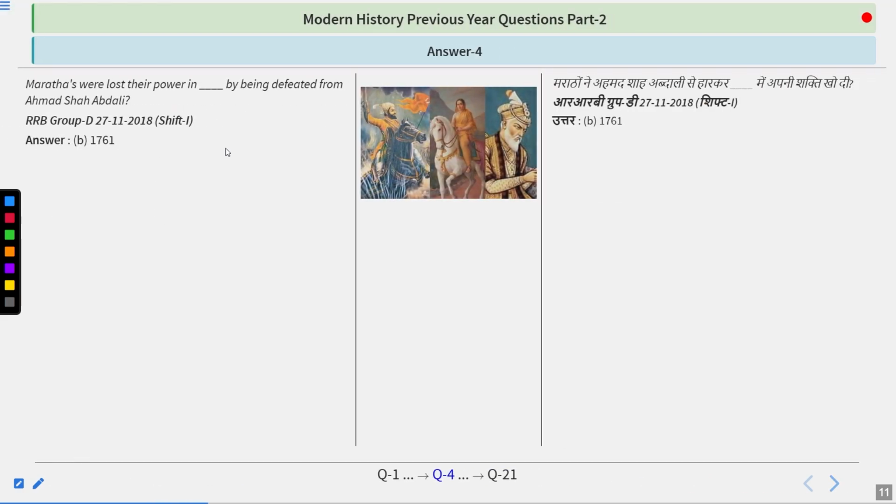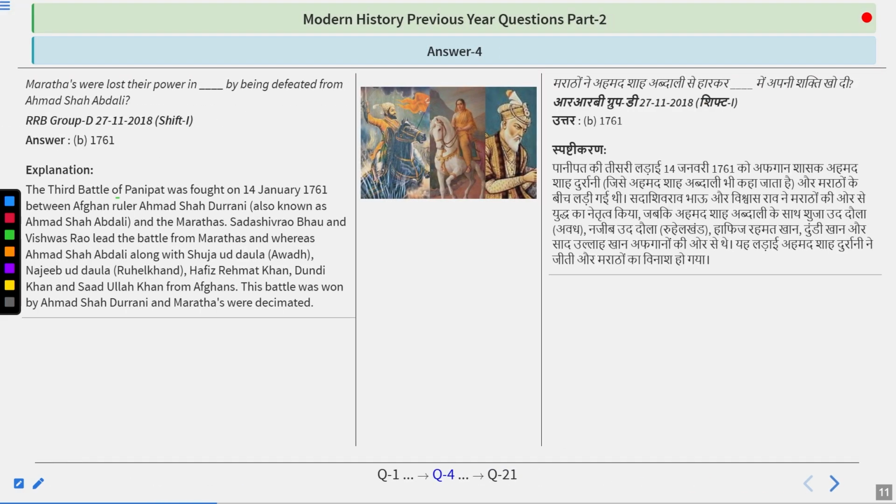The answer is 1761. So the third battle of Panipat was fought on 14 January 1761 between Afghan ruler Ahmad Shah Durrani and the Marathas. Sadashiv Rao Bhau and Vishwas Rao led the battles from Marathas, whereas Ahmad Shah Abdali along with Shuja ud Daula, Najib ud Daula, Hafiz Rahmat Khan, Dundi Khan and Saadullah Khan from Afghan. This battle was won by Ahmad Shah Durrani and Marathas were decimated. So remember, the answer is 1761.